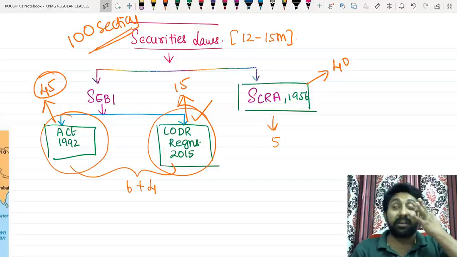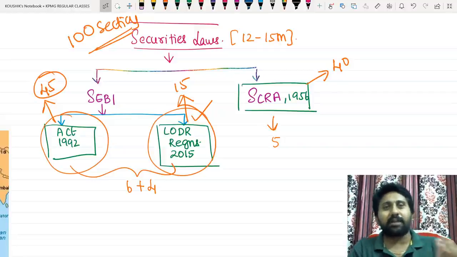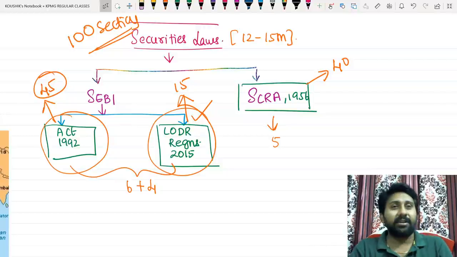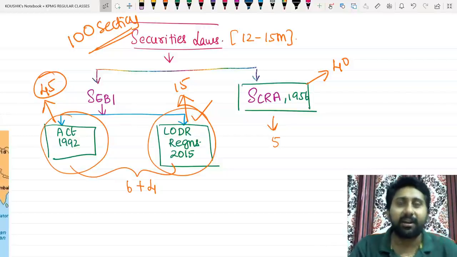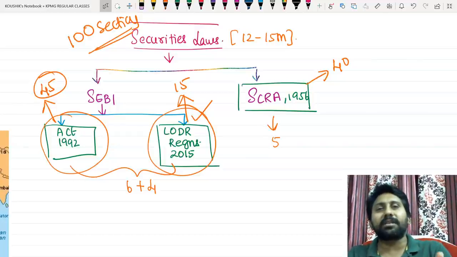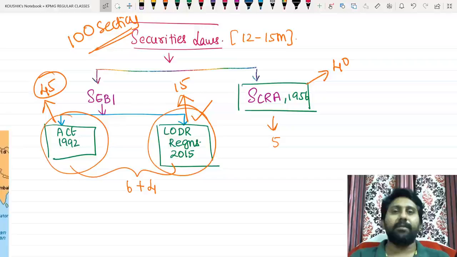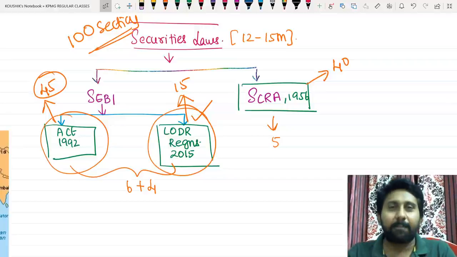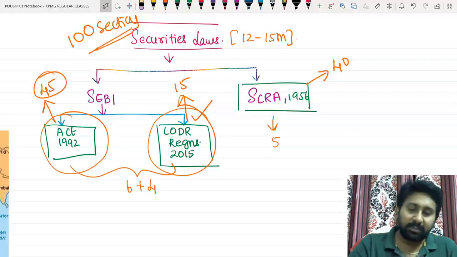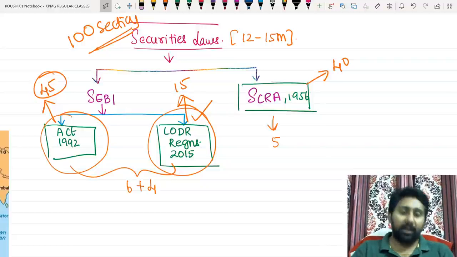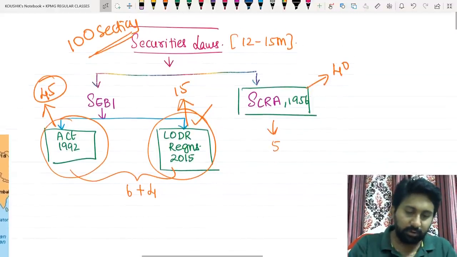Securities laws are three laws that are applicable for examination. One is the Securities Contracts Regulation, second is the Securities and Exchange Board of India Act 1992, and next is the Securities Exchange Board of India LODR Regulations 2015. These are the three areas that are applicable for our examinations. So this is a basic introduction that I wanted to tell. Okay, so let us move on to the concept.